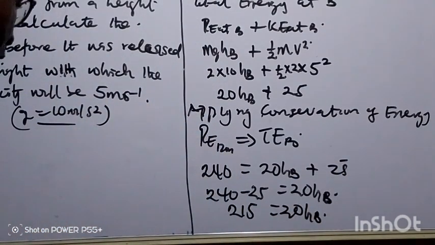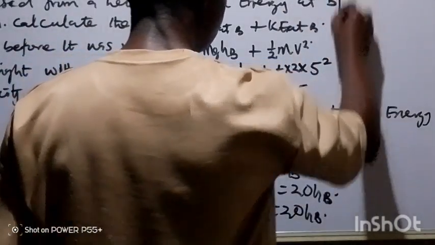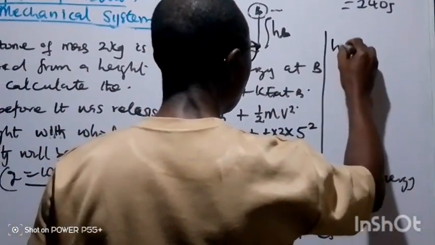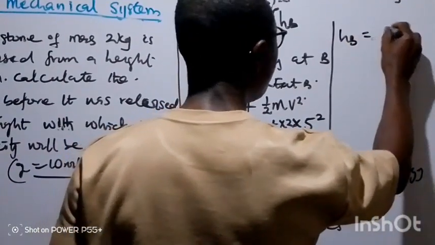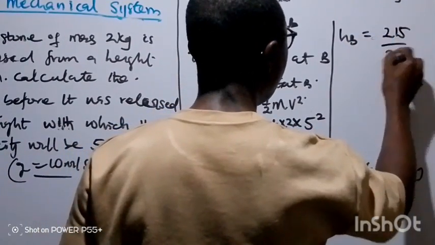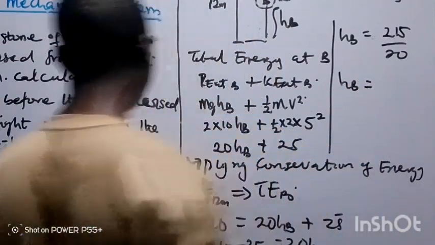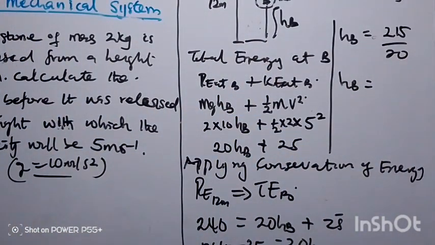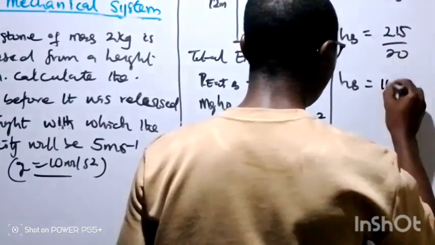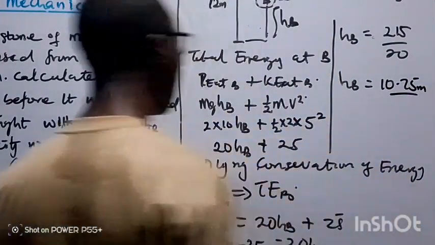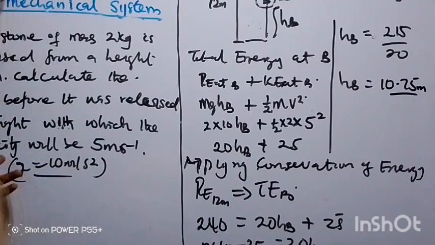So without wasting time, the height now, which we call hB, will be equal to 215 over 20. So the height when the velocity is 5 meters per second now will be equal to 10.75 meters. That's the height when the velocity is 5 meters per second.